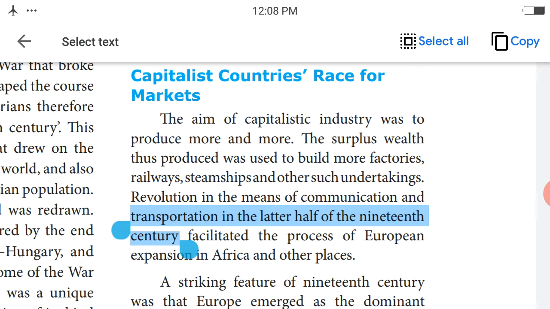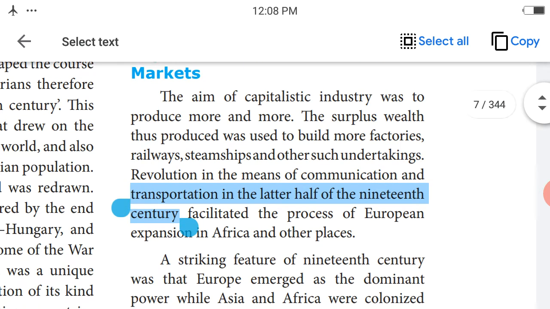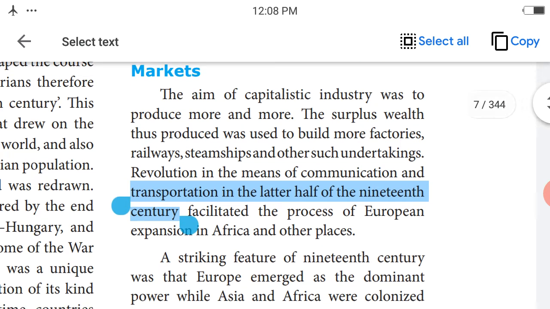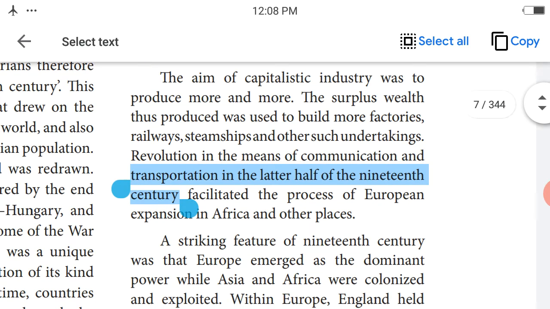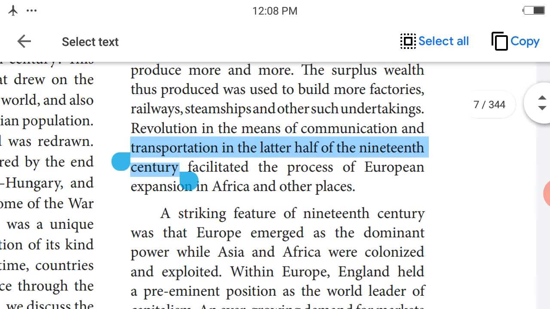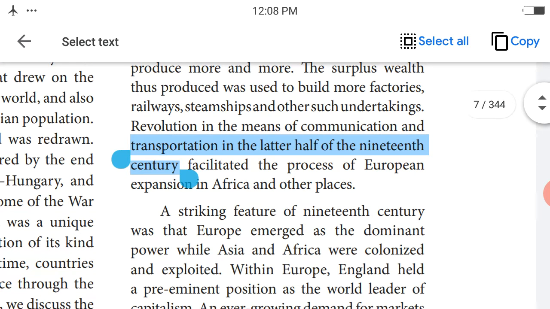Thus the produce was used to build more factories, railways, steamships and other such undertakings. Revolution in the means of communications: developing communication systems and transportation in the later half of the 19th century facilitated the process of European expansion in Africa and other places.